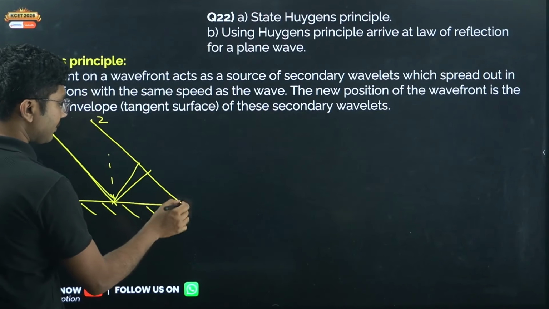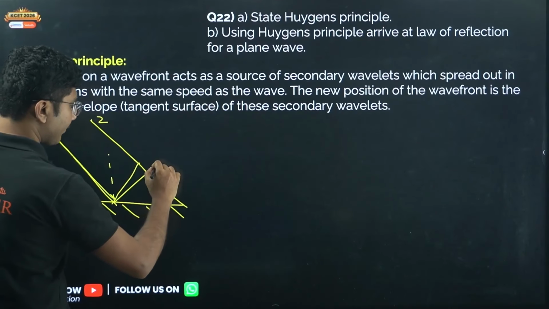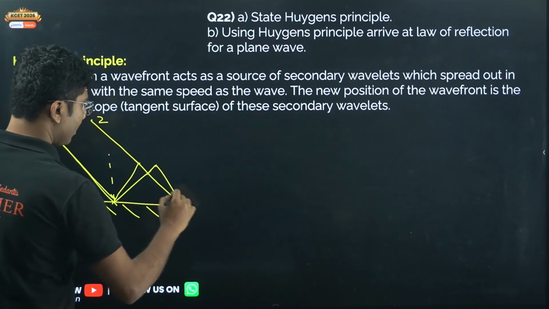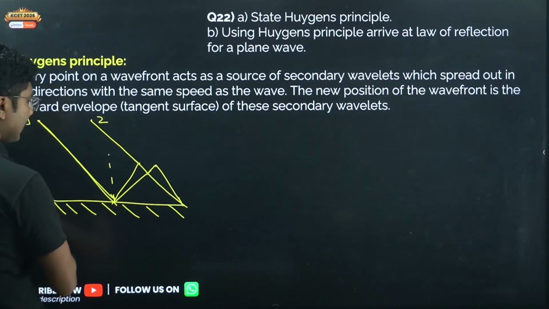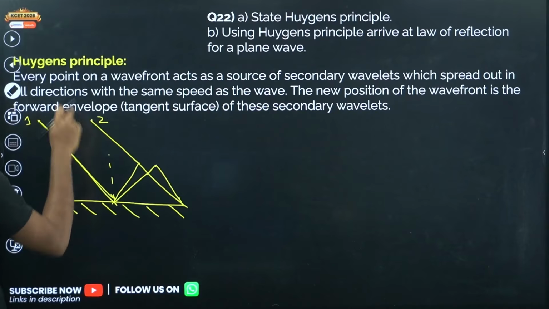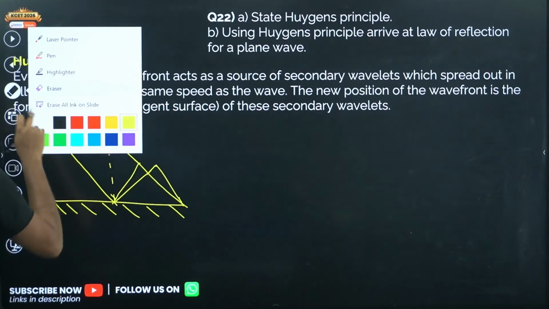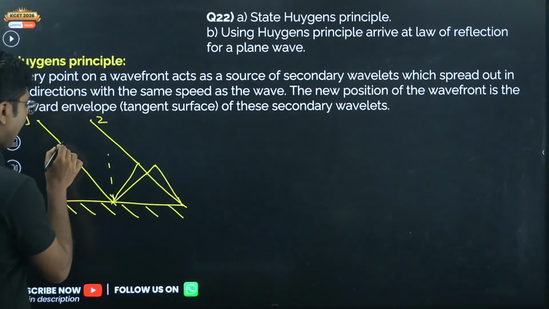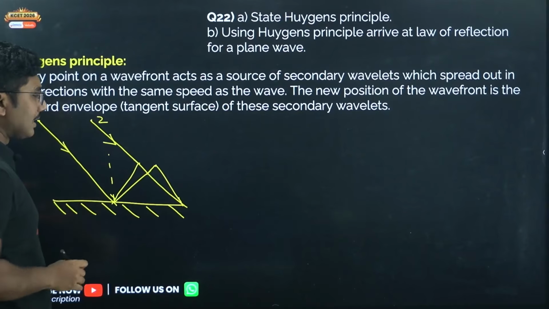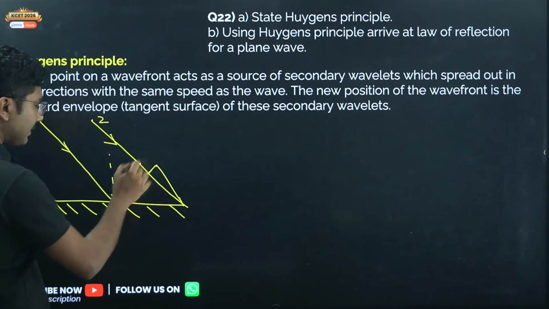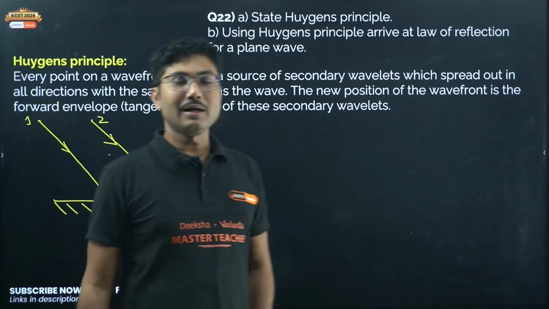So this will be our reflected wavefront. This is called reflected wavefront. Okay, so here we will mark all the incident and reflected wavefronts. The diagram you have to draw using a scale so that you don't make any mistake, and also put arrows so that it is the light rays that you indicate, and these lines are the wavefronts.